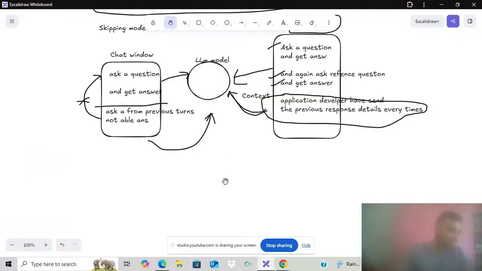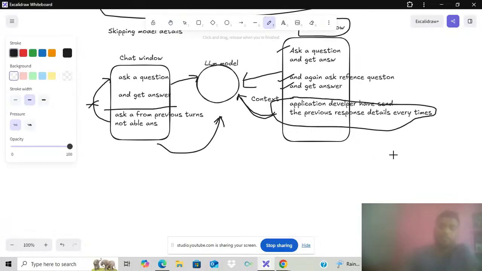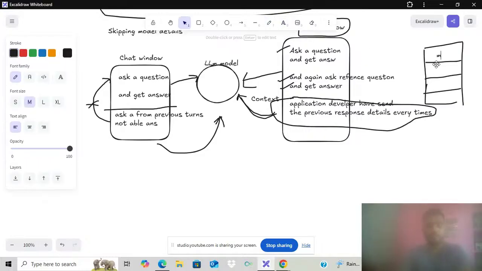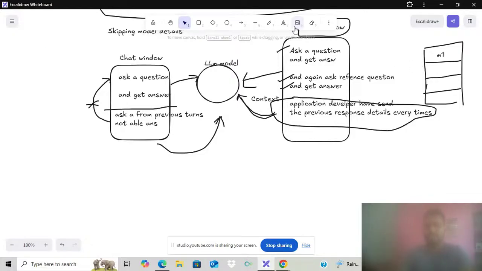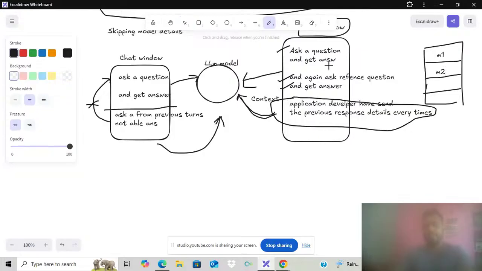So initially, what happens is you send your initial request to the cloud, and the cloud takes the response and adds it to your message list. You have the message list where all the messages are recorded, and every time we send it. This can be message one, this can be message two, M2, like that.